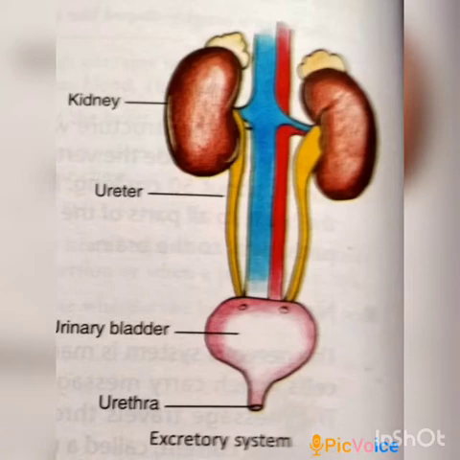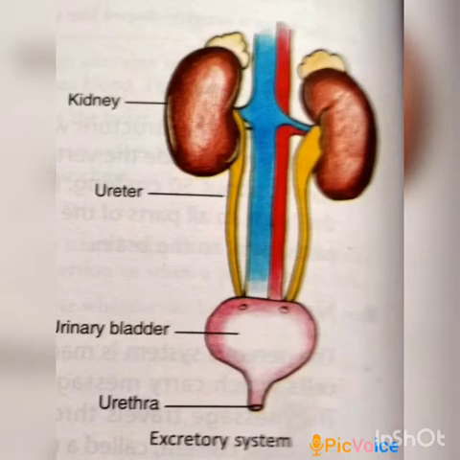As you know, our body performs different types of functions, and after that, many waste products are produced. These waste products need to be removed from the body, otherwise they will be harmful and dangerous for us.